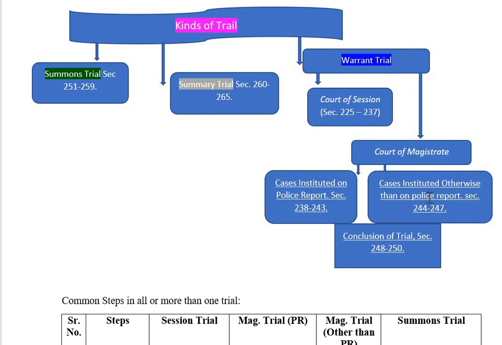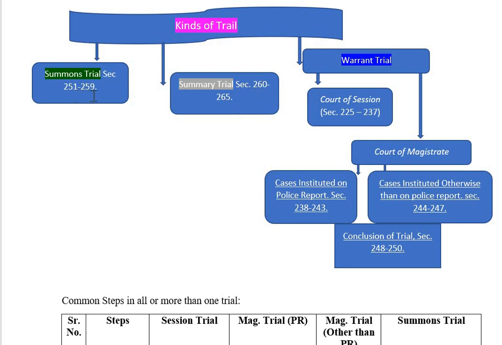If you can remember the cognizable, non-cognizable offense bifurcation in those lectures, then you may get a better understanding also. And then 248 to 250 deals with conclusion of the trial. And then summary trials start from 260 to 265.